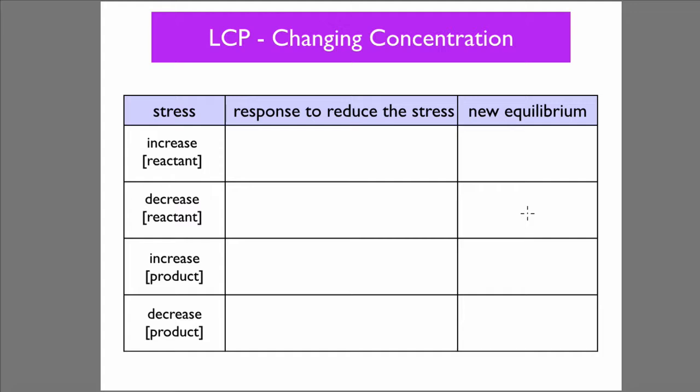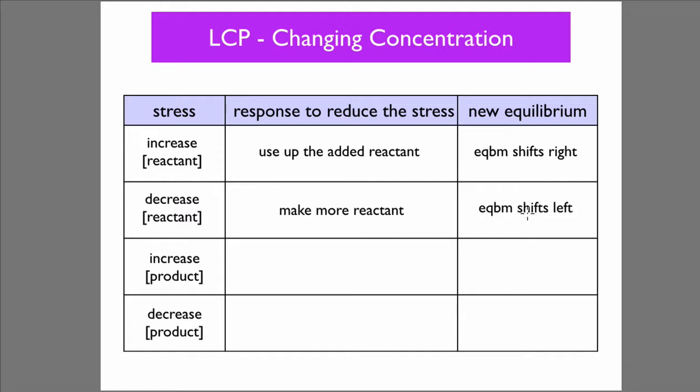So, if the stress is to increase the concentration of a reactant, the response to the stress would be to use up the reactant, and the equilibrium would actually shift to the right, shift towards the products. If the stress is to decrease the concentration of the reactant, then the response would be to make more reactant, and so the equilibrium would shift left towards the reactants.